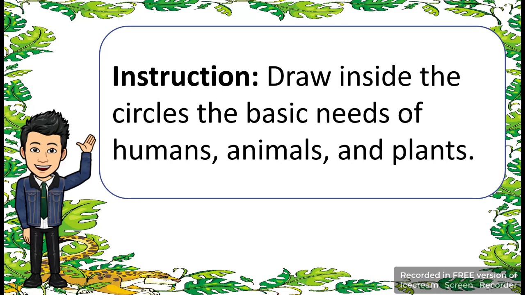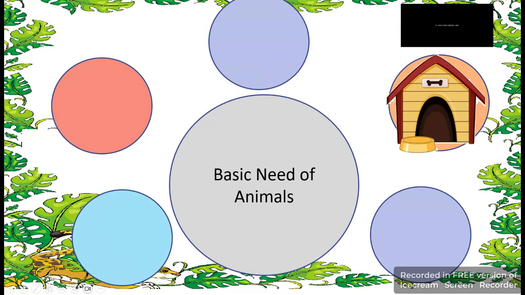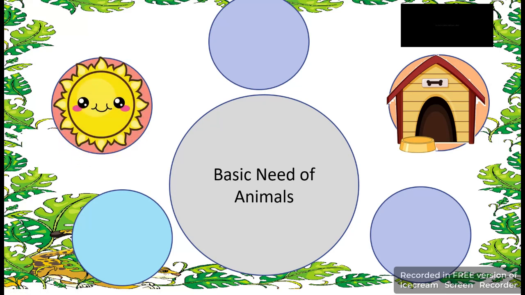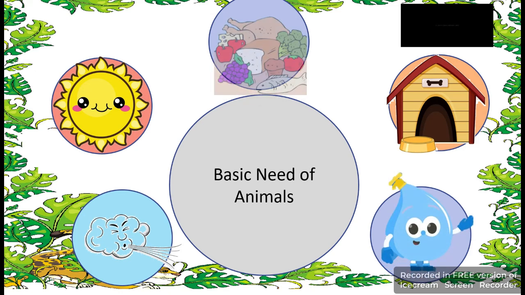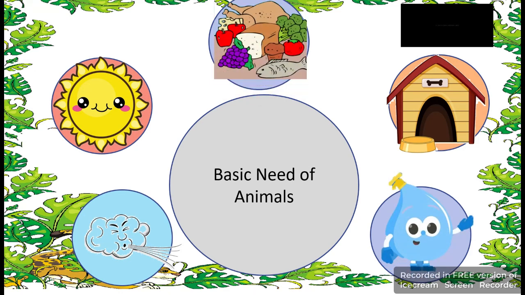For a second activity, instruction: draw inside the circle the basic needs of humans, animals, and plants. The basic needs of animals are shelter, sunlight, air, water, and food.